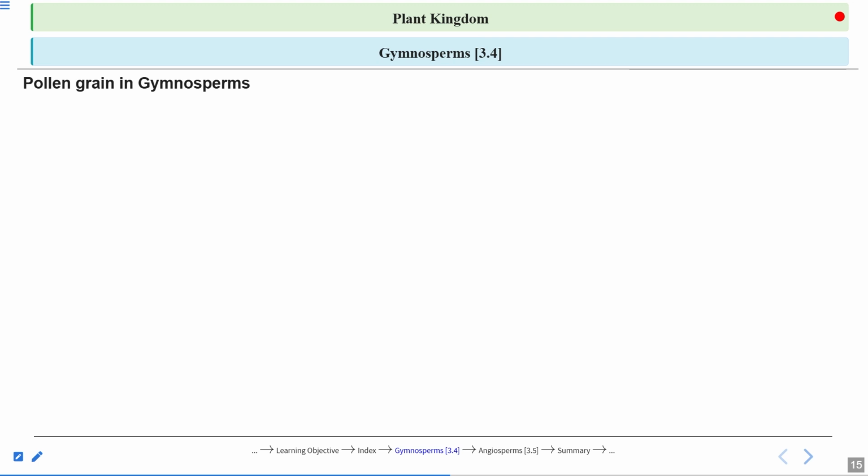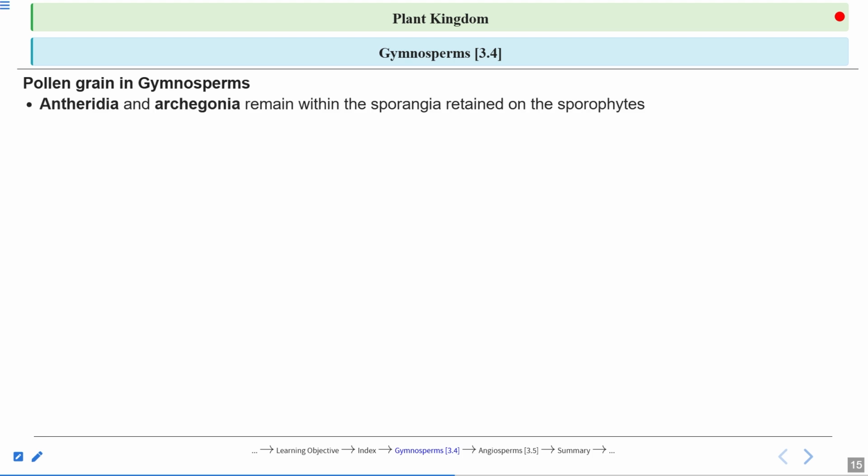Pollen grain in gymnosperm, very important. The pollen grain of the gymnosperm is very different. So let us see how they are different. Antheridia and archegonia remain within the sporangia, retained on the sporophyte. So we have the microsporangia and the megasporangia. Antheridia are present as the male reproductive organ, and archegonia as the female reproductive organ. Pollen grains are released from the microsporangium.